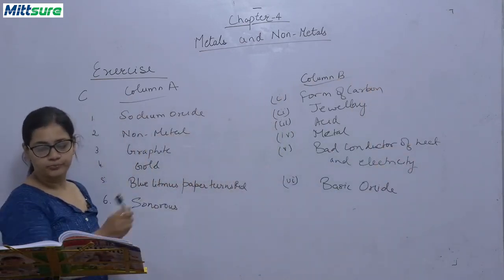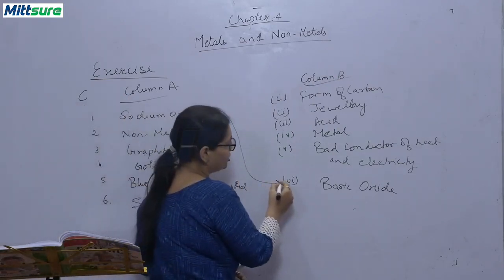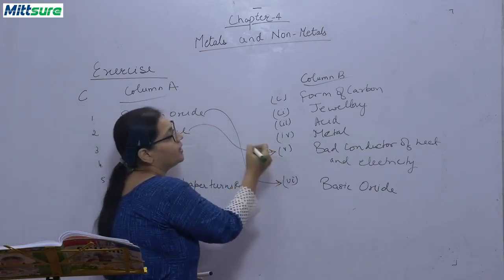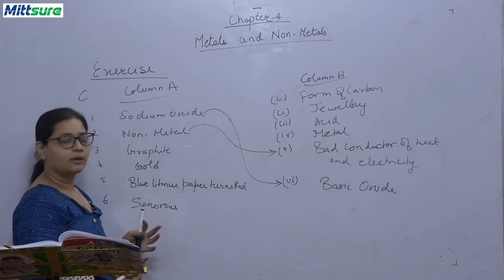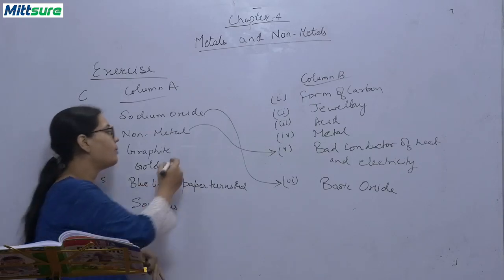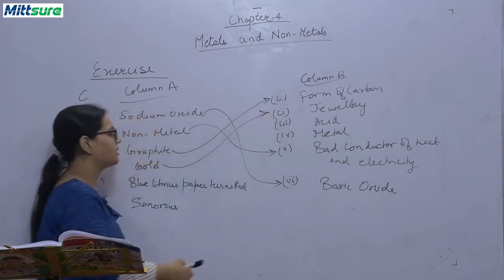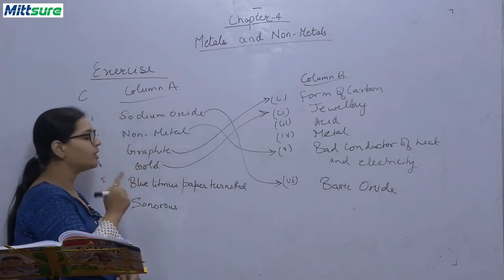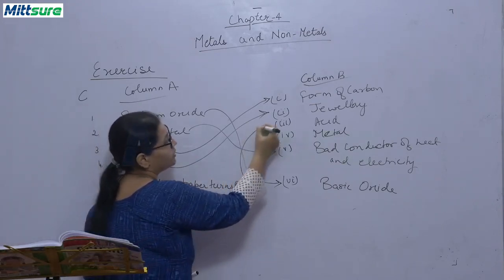Okay, so now first, sodium oxide is a metal oxide and metal oxides are basic in nature. Okay, now non-metals. Non-metals are bad conductor of heat and electricity. Metals are generally good conductors of heat and electricity, except tungsten and bismuth. Graphite. Now graphite is a form of carbon. Gold is used for making jewelries. Blue litmus paper turns red. Acids turn blue litmus paper red, and bases turn red litmus paper blue. So the answer is acid.